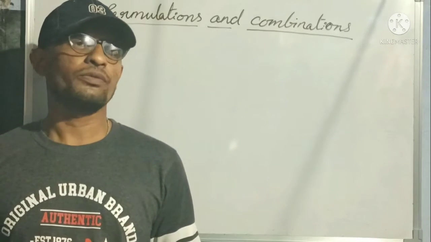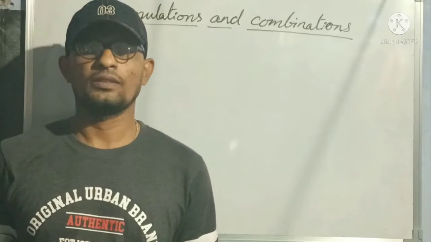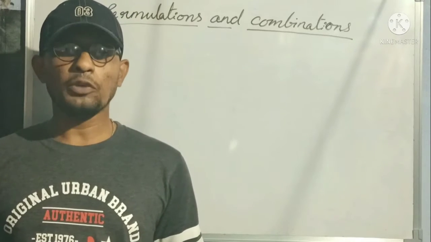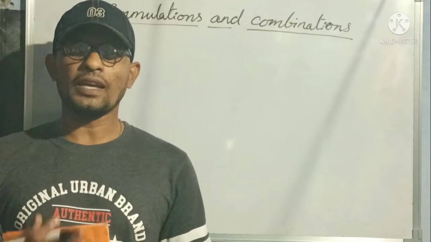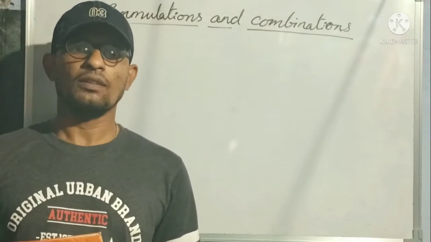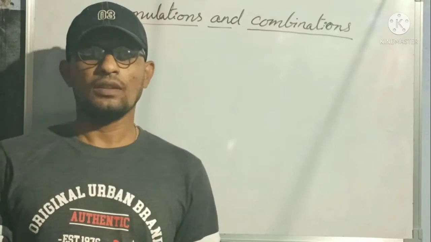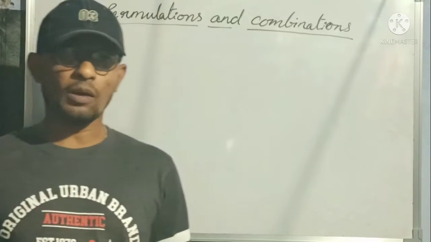Now, as I said, permutations and combinations is related to in how many ways we can arrange a certain thing or some set of things. That is about permutations and combinations.